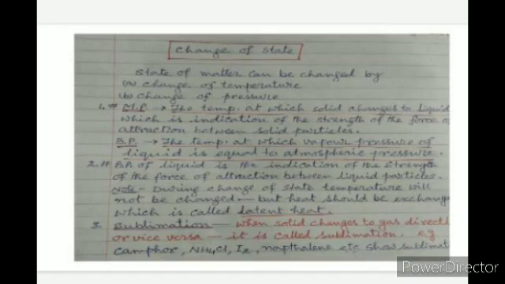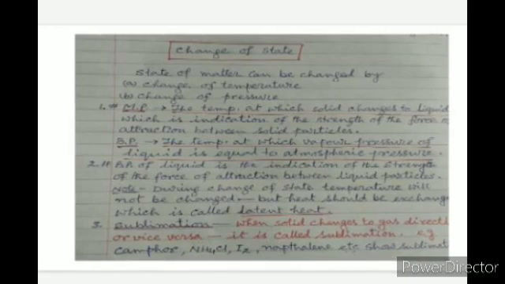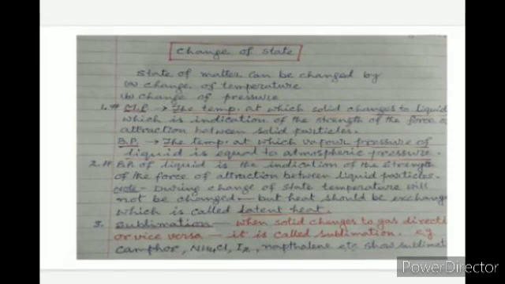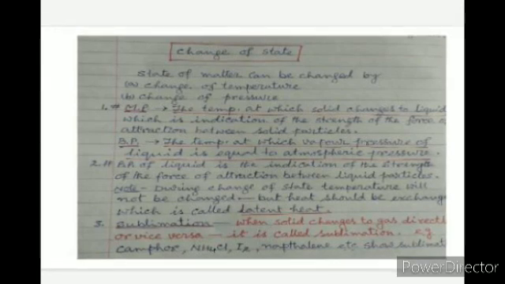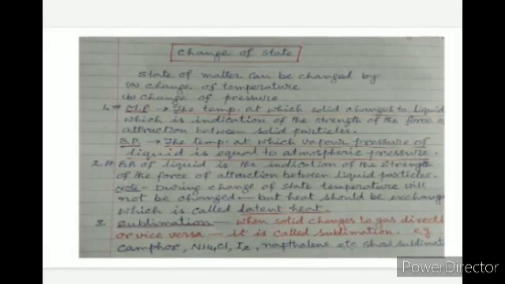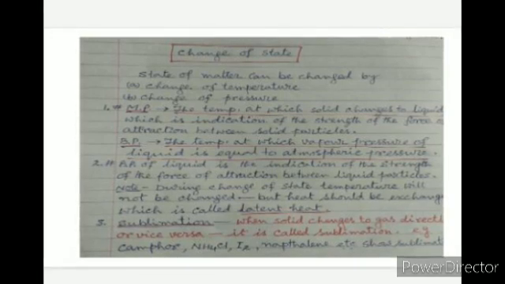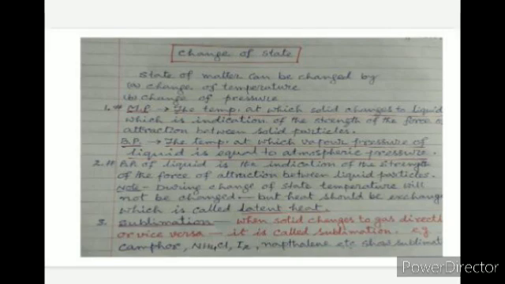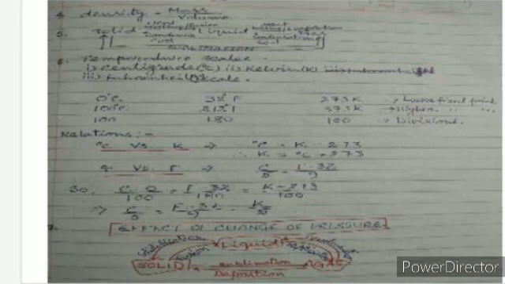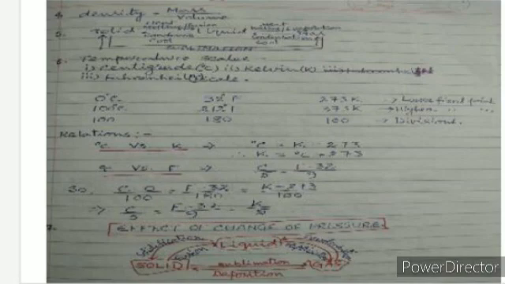Now, sublimation. When solid changes to gas directly or vice versa, it is called sublimation. For example, camphor, ammonium chloride, iodine, naphthalene, etc. show sublimation. Think about it. Density equals mass by volume. Solid changes to liquid and liquid changes to gas by applying heat.